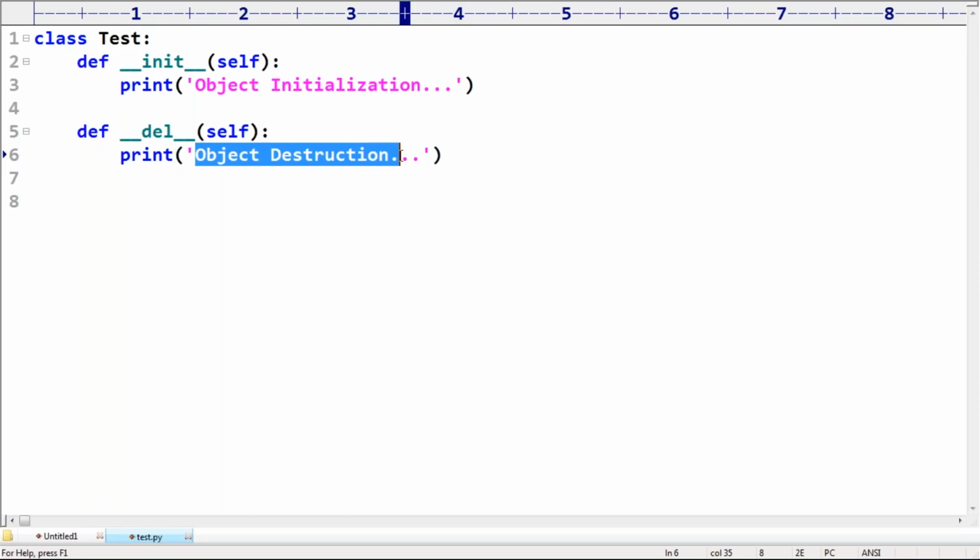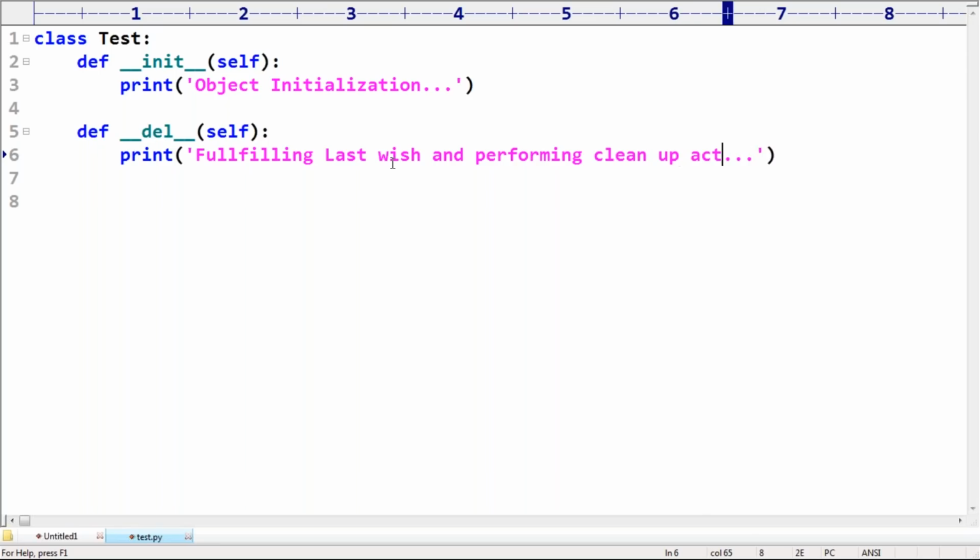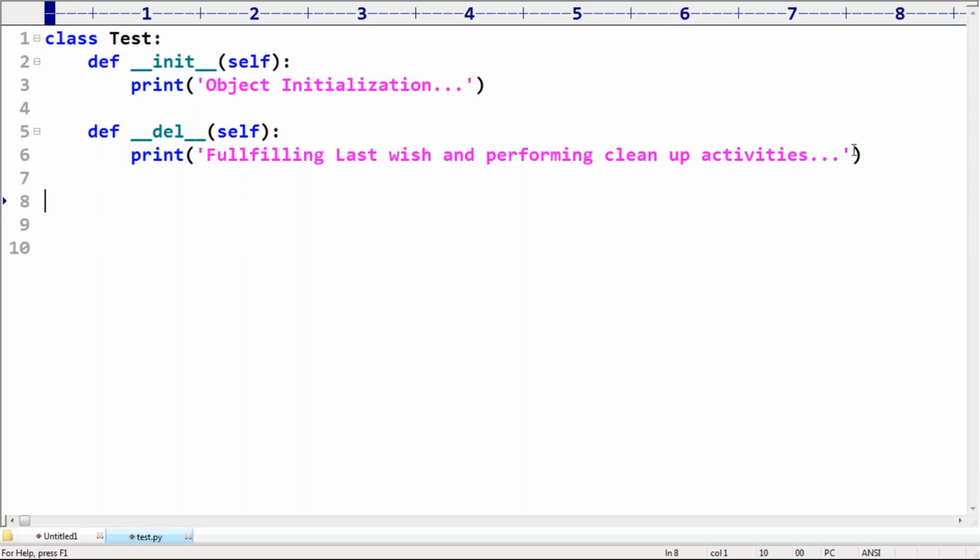Here I can use a more meaningful phrase, sir: fulfilling last wish and performing cleanup activities. Okay, that's all, sir.